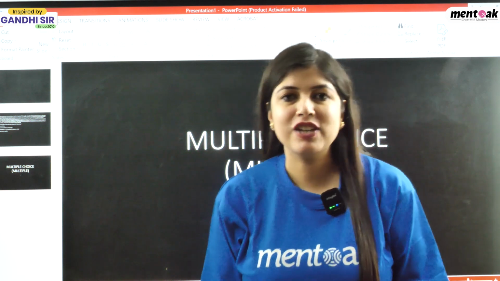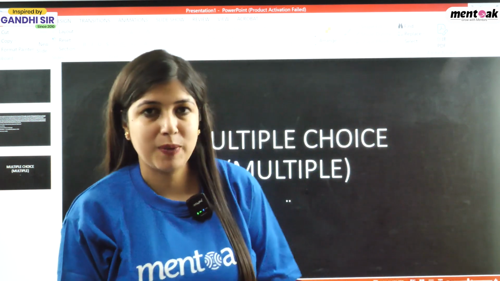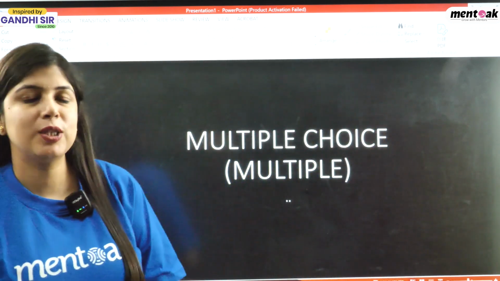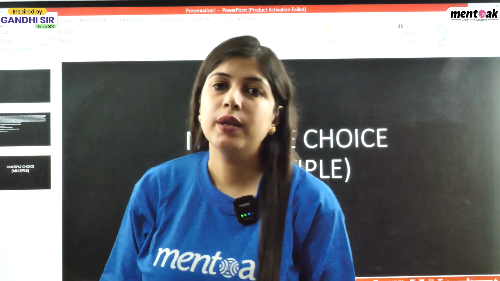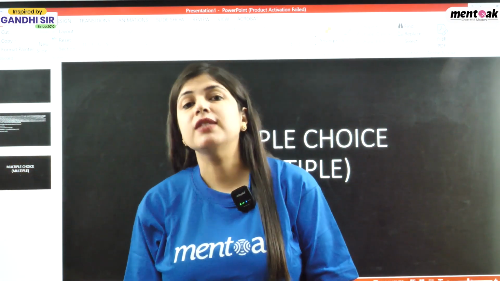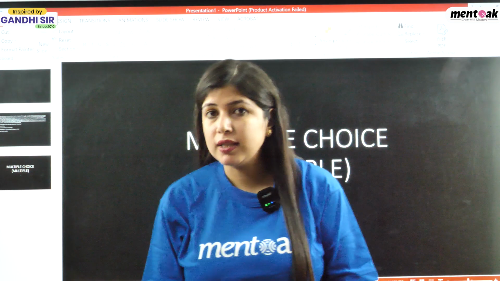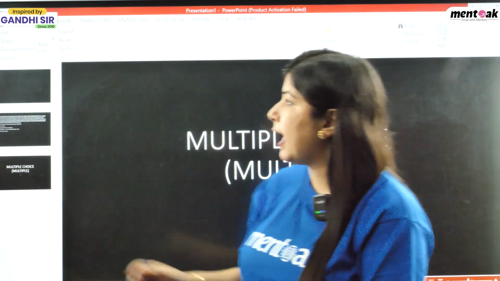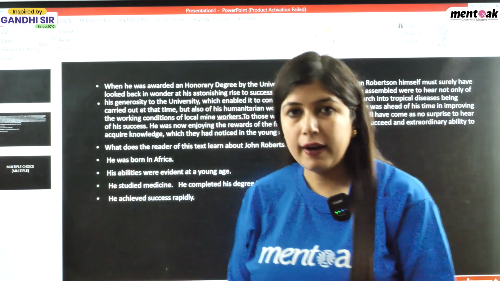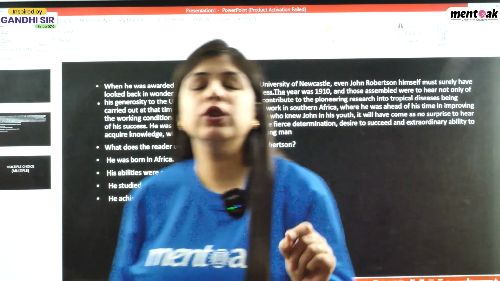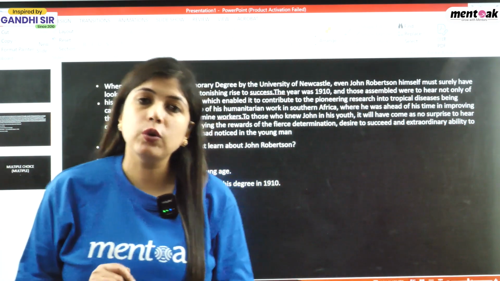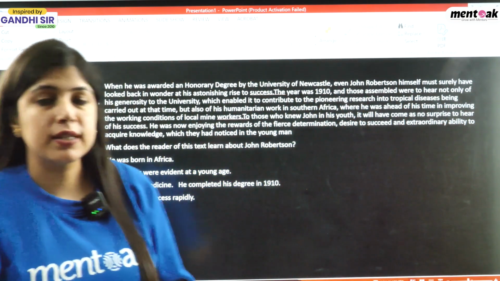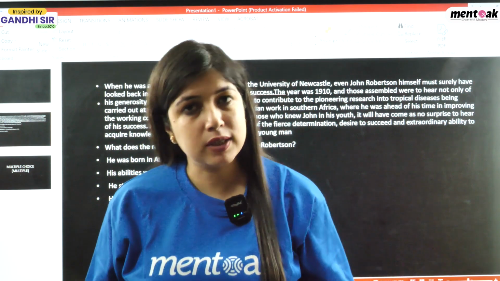So in today's session, we are going to start with the first part of our reading, that is multiple choice, multiple. Now, what is multiple choice, multiple? So students, in this session, you will have this kind of paragraph. Also, one question is there. Also, few options are there. These options can be 4, 5 or 6.